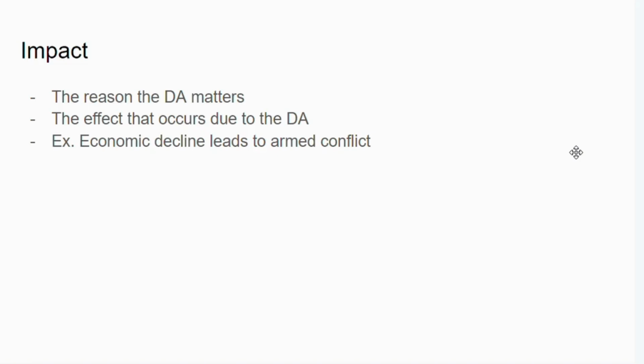Alright, and then you have the impact. This is probably the most important part of the DA, because it essentially shows why it matters. Because if you have uniqueness and link, and that's all you have, like womp womp, who cares? The impact is actually what's going to matter, and it's going to be the thing you emphasize to the judge the most, because it's the actual effect of the affirmative team's plan. So an example would be economic decline would lead to an armed conflict, and you could say that goes nuclear or whatever scenario you want to go with. So overall, impact is the huge thing you're going to emphasize the most, and it's what happens because of the DA.